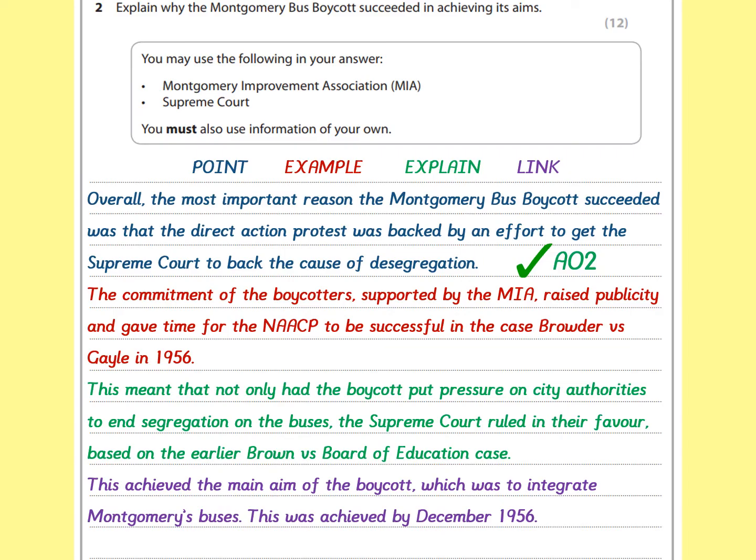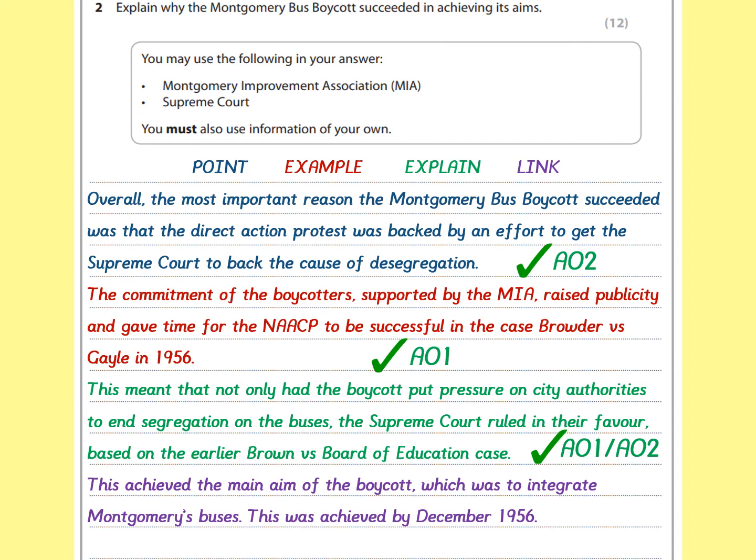So I get good AO2 marks there for actually analysing the relative importance of different parts of this particular answer. So I've actually identified that, in my view, the most important reason why the bus boycott succeeded was the direct action protest, the boycott itself. This is also relevant supporting detail. And we've also got both relevant supporting detail and an explanation of the role of the Supreme Court here too.